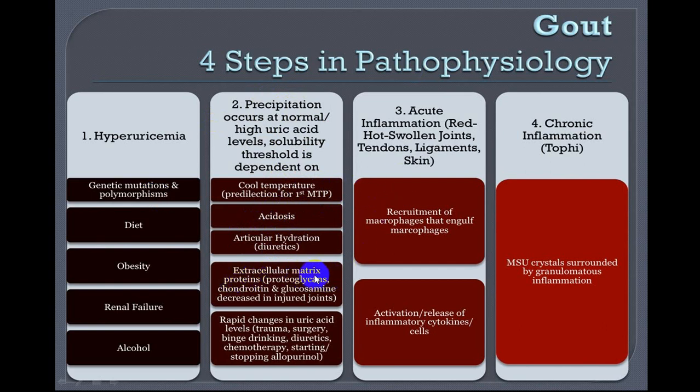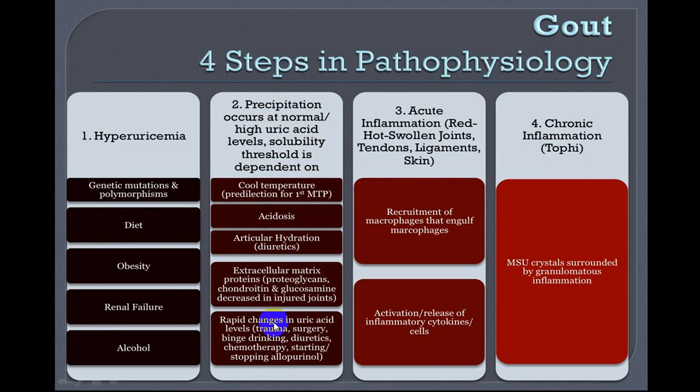The extraarticular protein matrix also plays a role in this deposition. So precipitation occurs at a normal or a high uric acid level depending upon the solubility threshold. So low temperature, more precipitation; presence of acidosis, more precipitation; increased diuretic use, more precipitation.